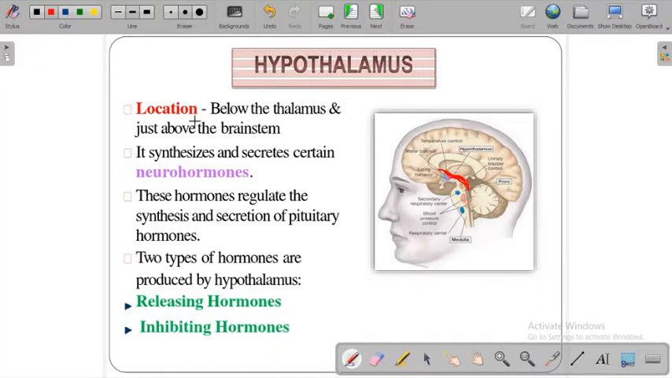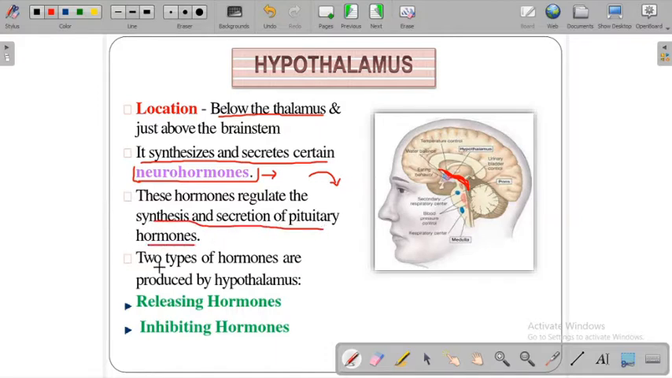Now we'll see below the thalamus, and it synthesizes and secretes certain neurohormones. The hypothalamus secretes certain neurohormones which immediately go and bind to different glands. First of all, the pituitary gland, and then ultimately the pituitary gland secretes several messenger molecules to the other endocrine system. So this is how it works step by step. These hormones regulate the synthesis and secretion of pituitary hormones.